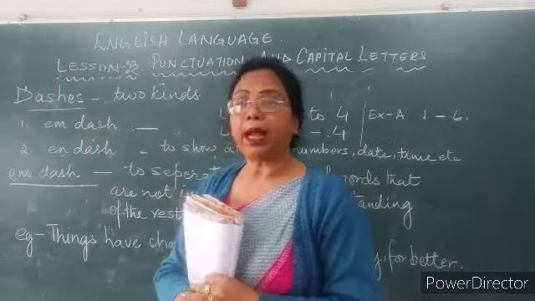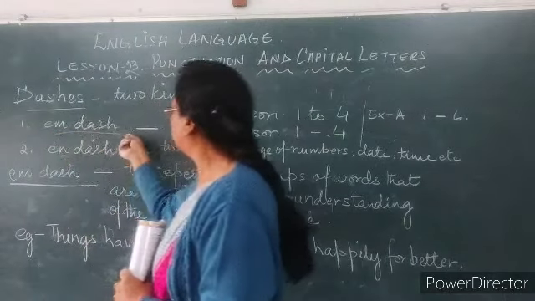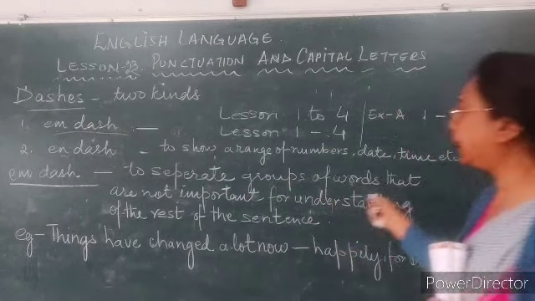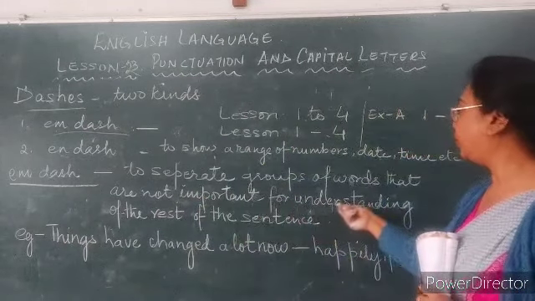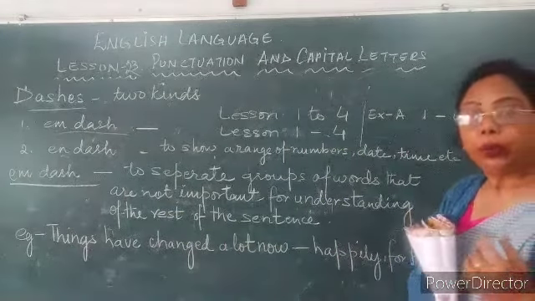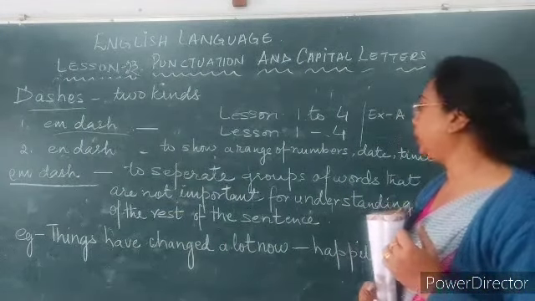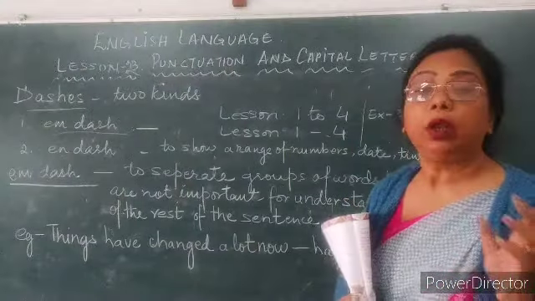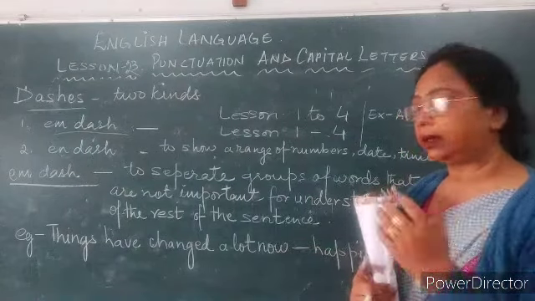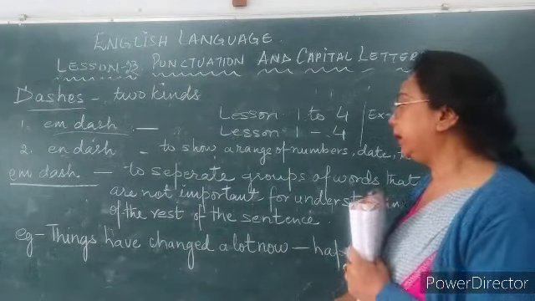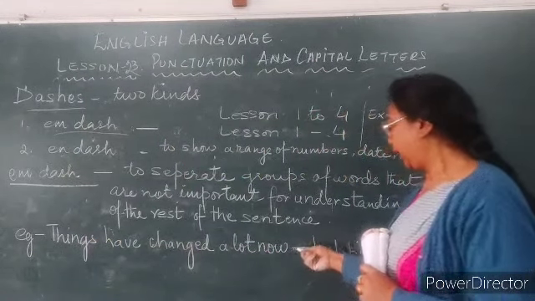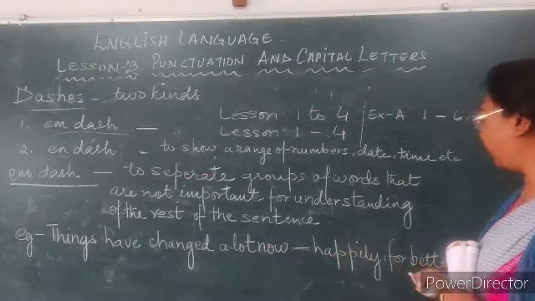Now what is M dash? M dash is to separate a group of words that are not important for understanding the rest of the sentence. We use this punctuation when we want to separate a group of words which is not very important for understanding the sentence. Like over here, things have changed a lot. Dash, happily, for better.